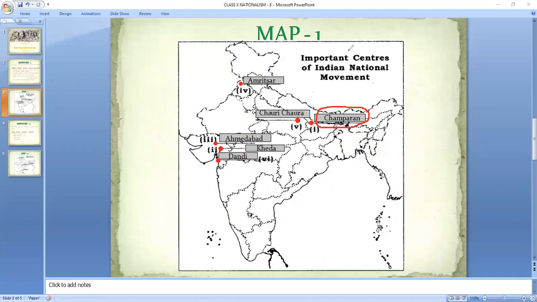Now I suppose you all can easily locate it. If you still have doubt, look here towards the area where it is written small 1. Okay, this red dot that you see, almost below Nepal and in the state of Bihar, this is your Champaran. Okay, and now if you notice this Champaran area, which, I am repeating again, was the place where the indigo planters' satyagraha took place. Okay, I have circled this in red. I think all of you can see it.